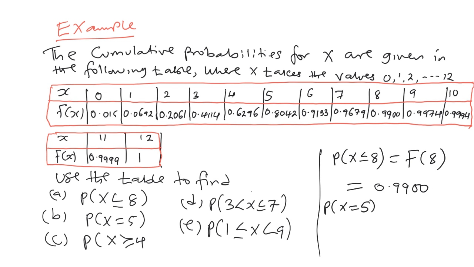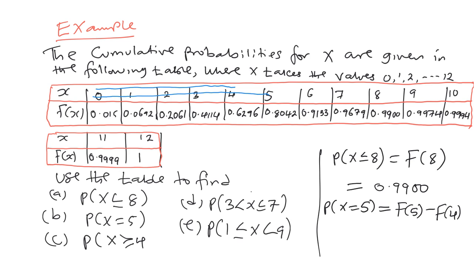Probability of x is equal to 5. You know, f of 5, you sum from 0 up to 5. So if you want the probability of x is equal to 5, you get f of 5 minus f of 4. The reason is 5 covers the values from 0 up to 5, that is f of 5. And from 0 up to 4, this is f of 4.